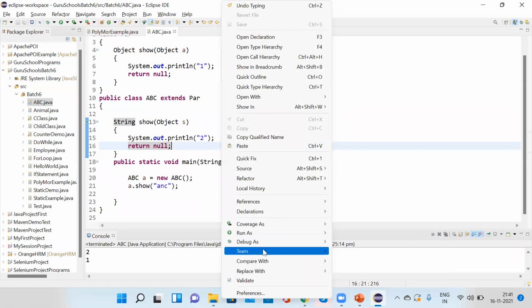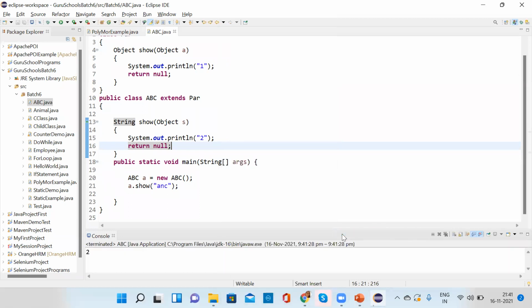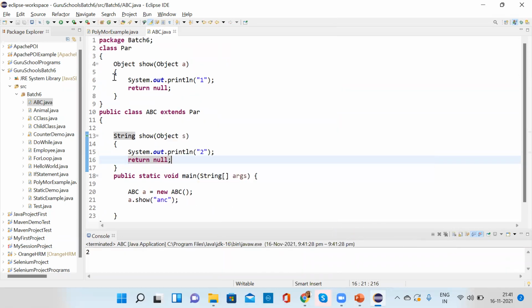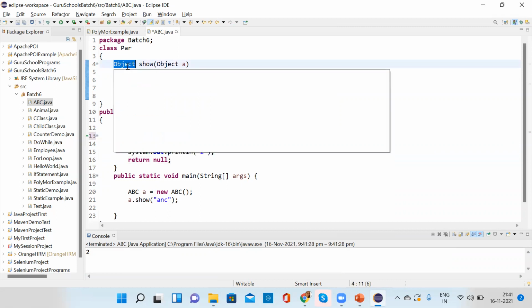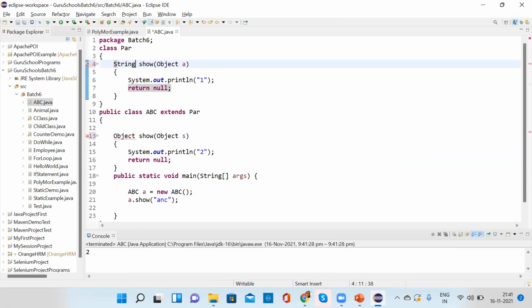There is no error, so this will execute. But if it is vice versa, suppose this is Object and this is String, it will not work, correct?